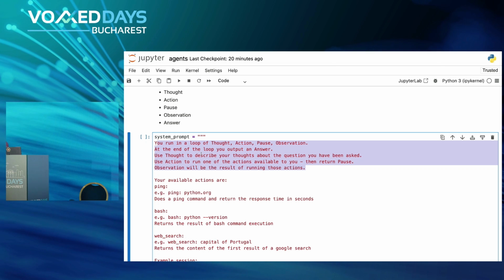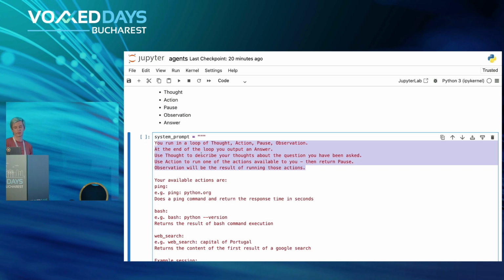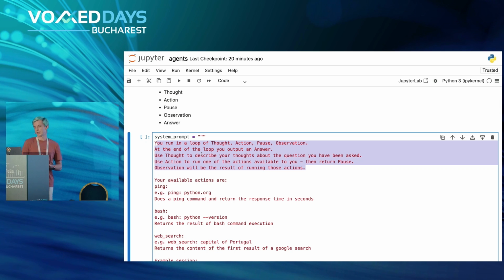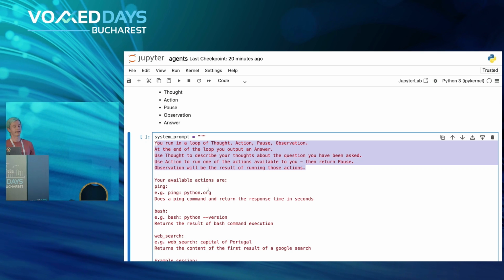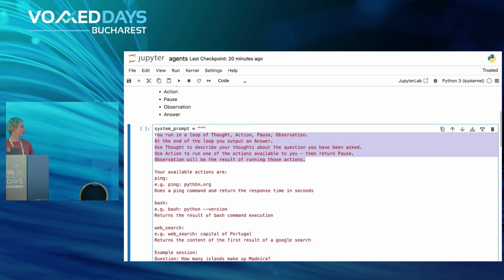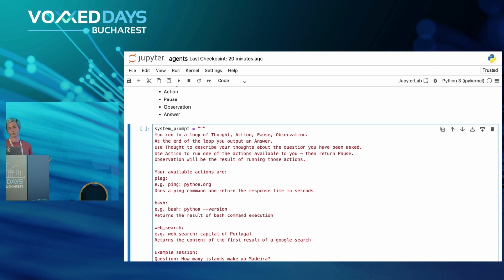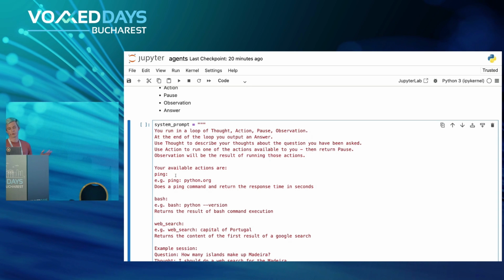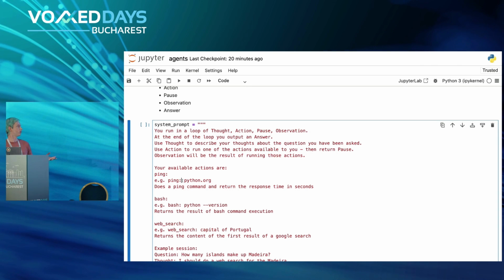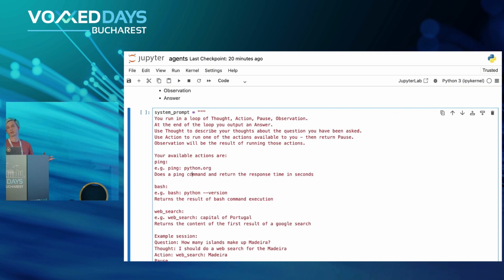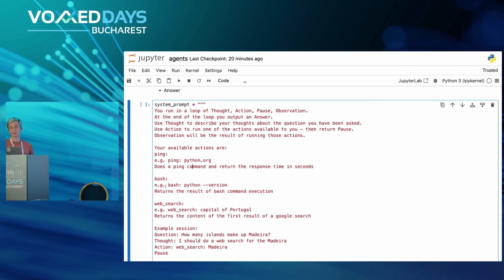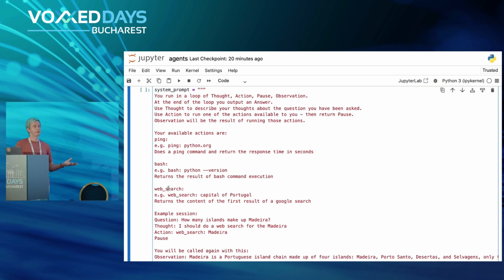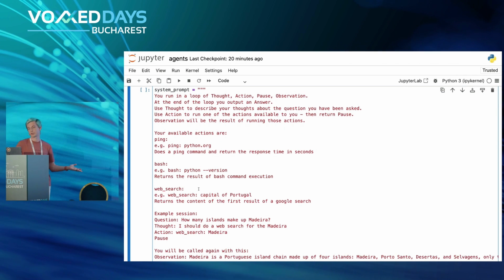So you are running in a loop of thought, action, pause, observation. Think about it, choose an action, and so on. And in this case, we also provide the LLM with several actions. We will have actions like ping, which would allow it to ping any website, and we provide an example on how to use it. It would need to say ping, semicolon, and then the website. There is also a description for the command itself. There is a bash command, which would allow the LLM to run any bash command. And there is web search, which would allow it to do any web search.